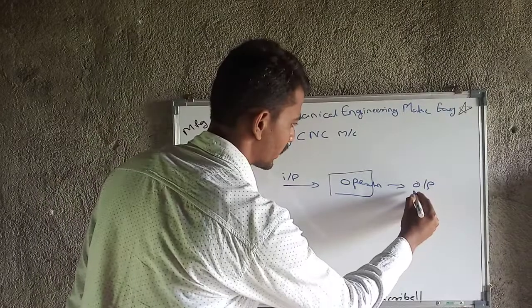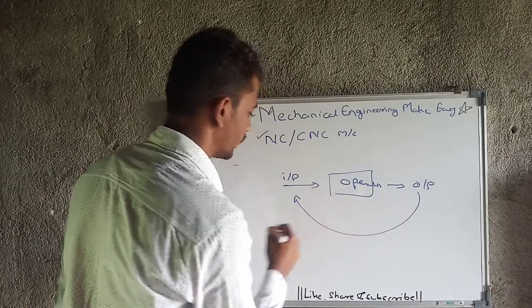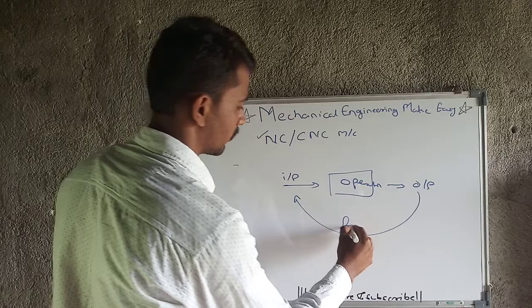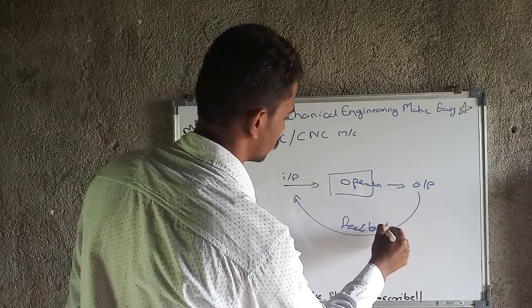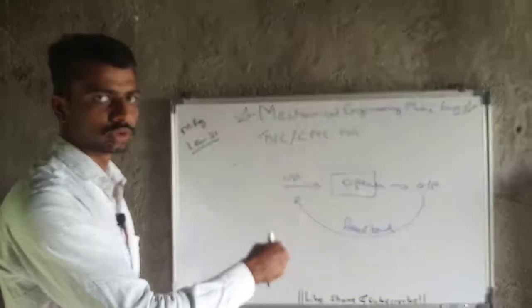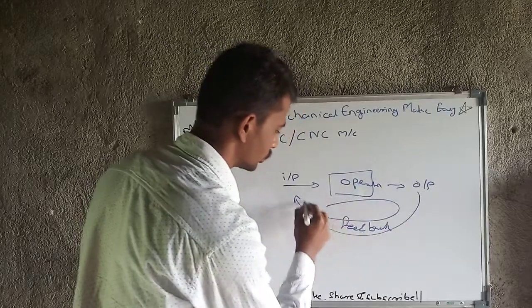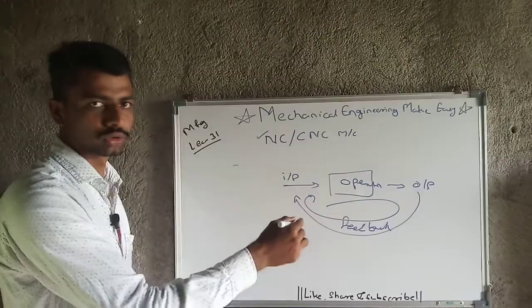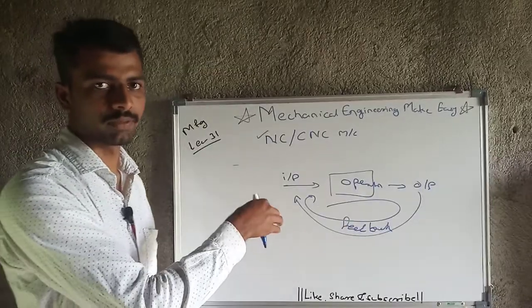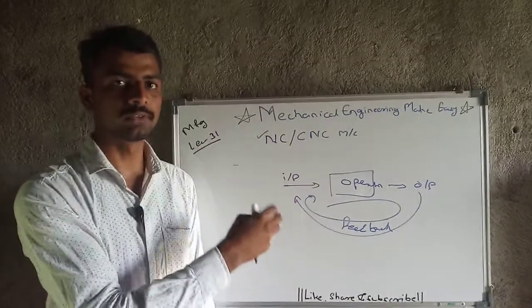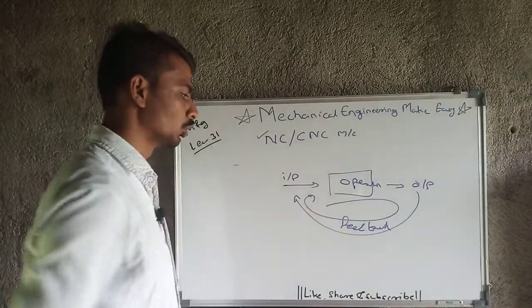But if we are providing feedback from output to input, then the loop is closed. This is nothing but a closed loop system. If we are giving feedback, then that is a closed loop system. If we are not giving feedback, then that is an open loop system.